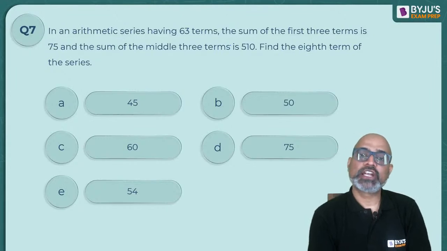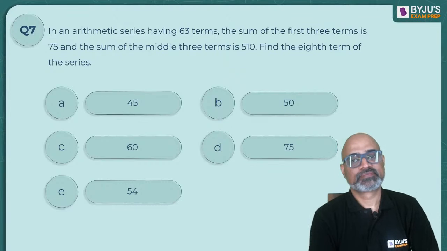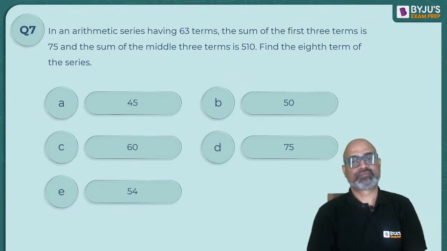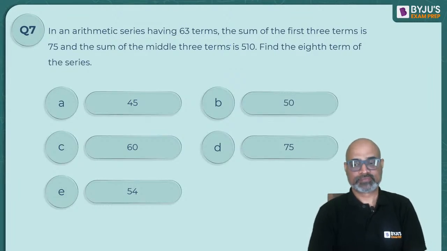And you have to figure out the 8th term of this series. Be quick. We have more questions to solve.